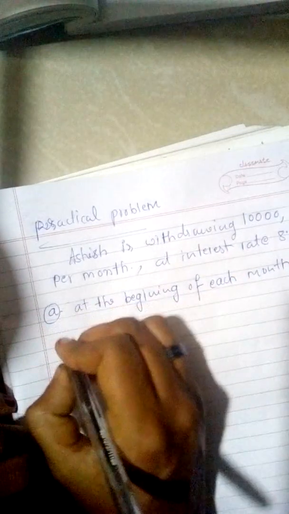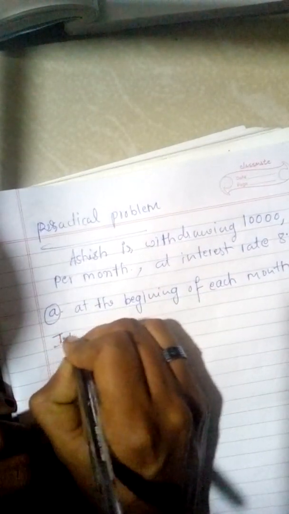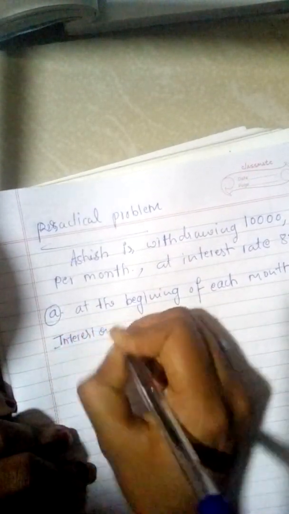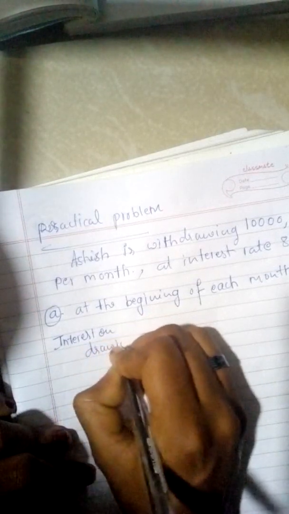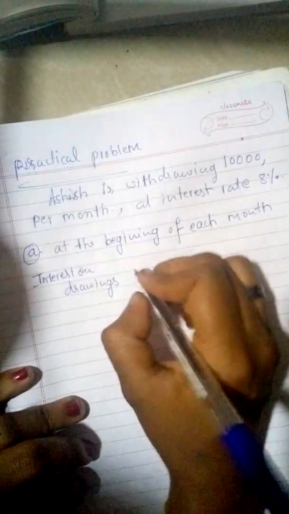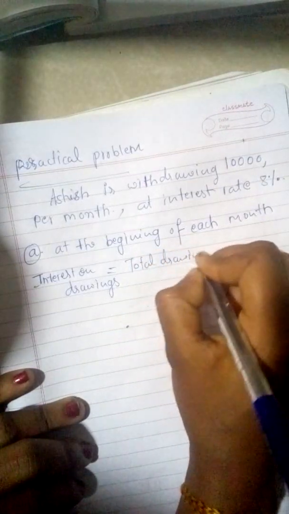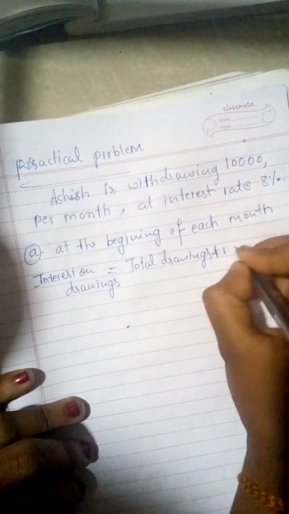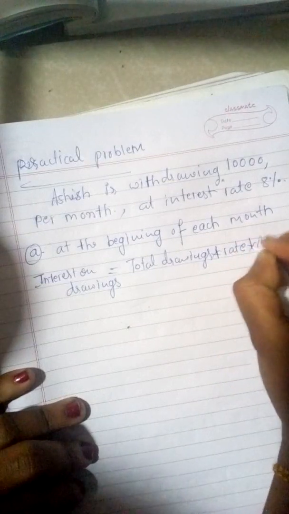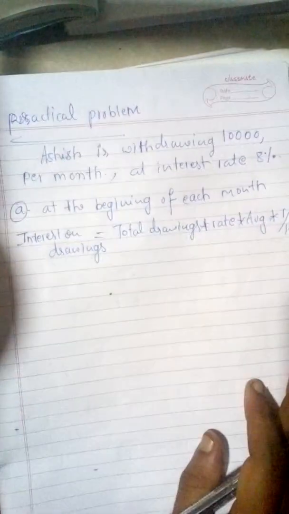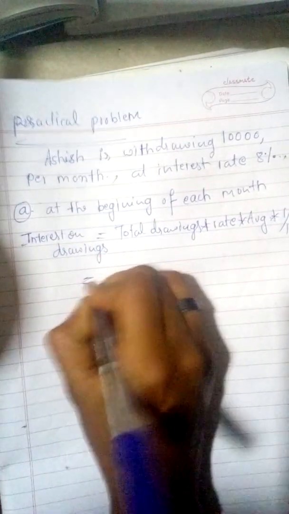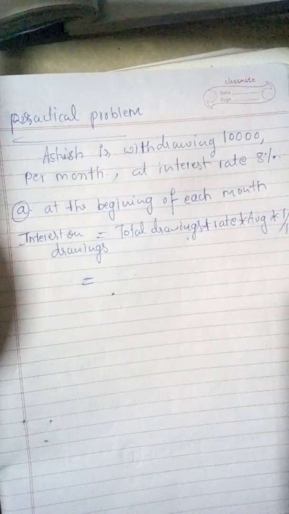So now write the formula. Interest on drawings is equal to total drawings into rate of interest into average period into 1 by 12. So this is the formula. What we need to do now? We need to apply the formula now.